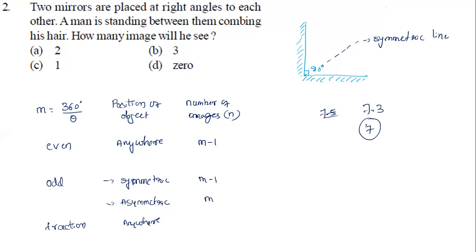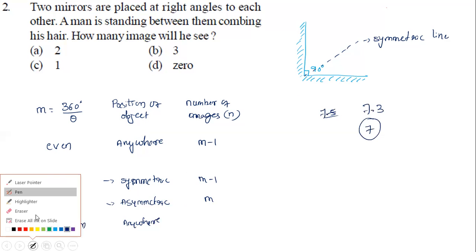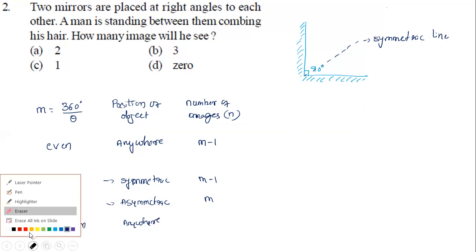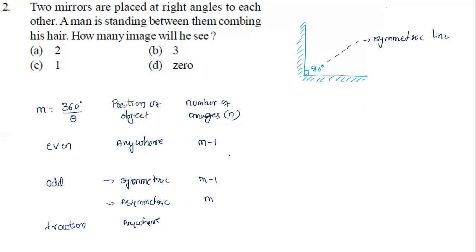Is 7 even or odd? Odd. Again we look at symmetric or asymmetric. If symmetric, take m minus 1. If standing apart from the symmetric line, take m. So this table is clear to all of you. Please note this table down, it is very important.